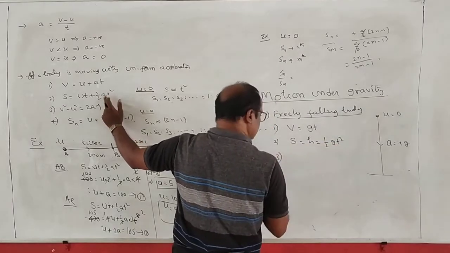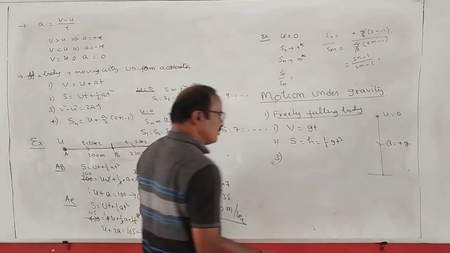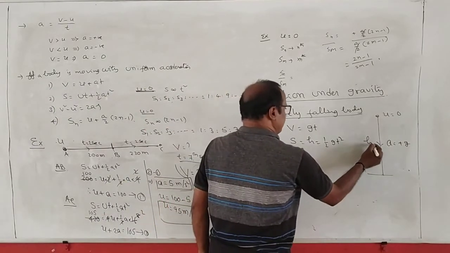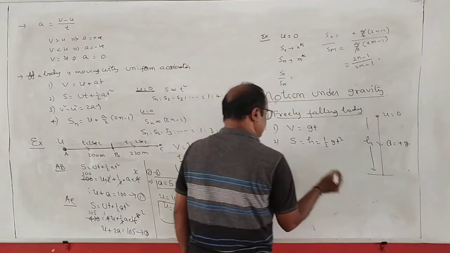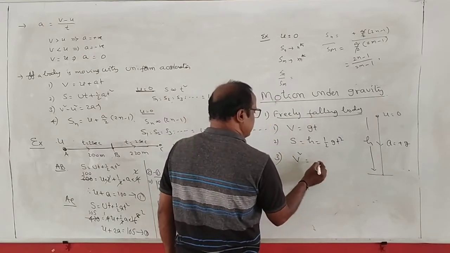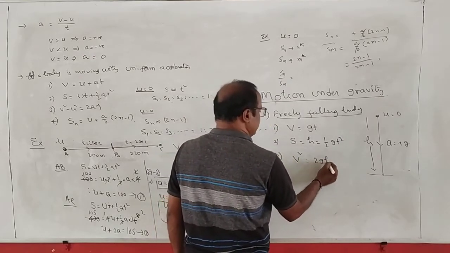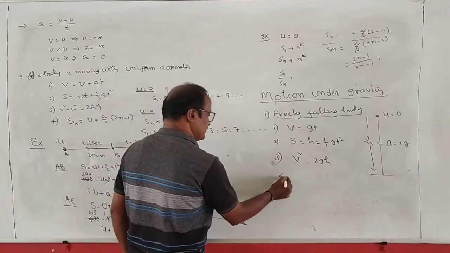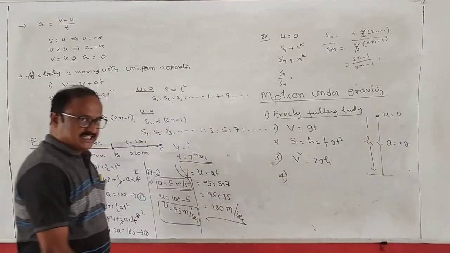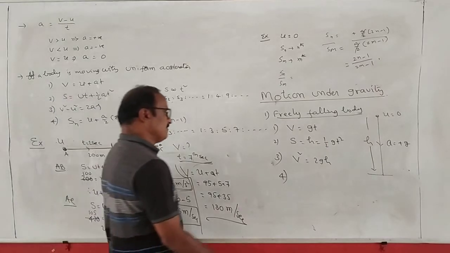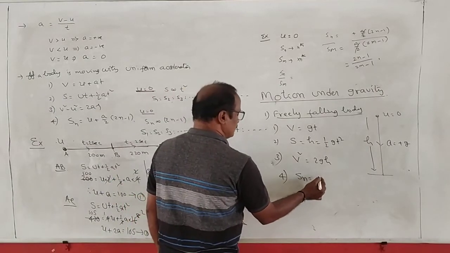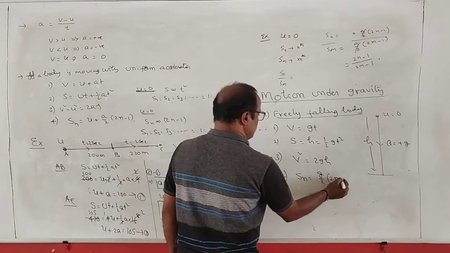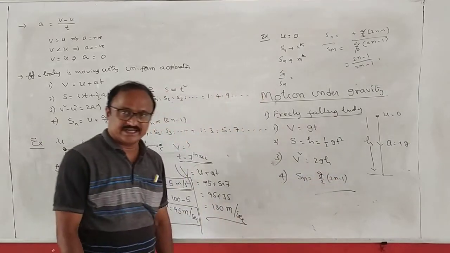And third one, final velocity on reaching the ground in terms of height. Therefore, v square is equal to 2gh, or v equal to square root of 2gh. And distance traveled in the last second is given by Sn is equal to u is 0, a is replaced by g, g by 2 into 2n minus 1. Okay.